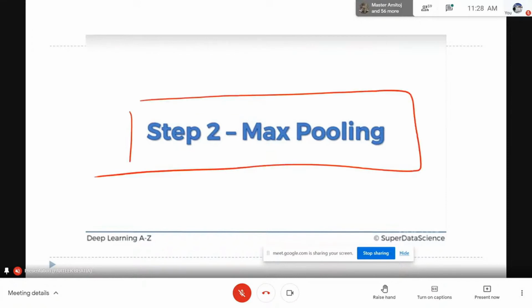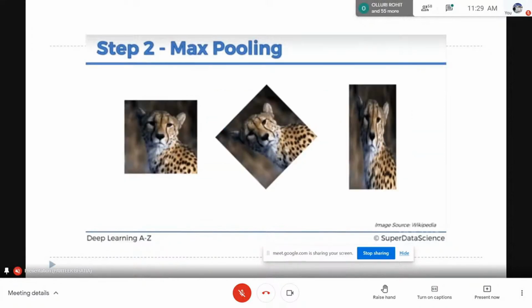So this step 2 comes after which step? इसके बाद है, पहला step कौन सा था? पहला step कौन सा था? Convolution. और अब हम second step के ऊपर हैं जिसको हम बोल रहे हैं max pooling. So let's understand this max pooling. This max pooling solves two important purposes. ये max pooling 2 purposes solve करता है. क्या वो 2 purposes हैं?